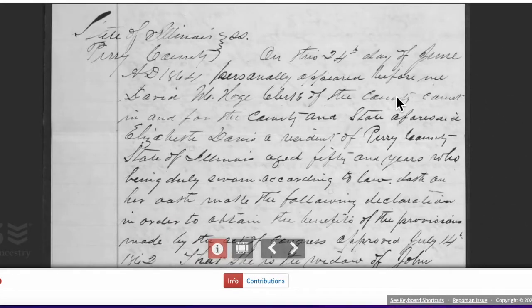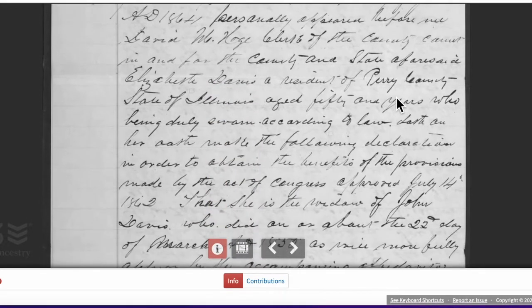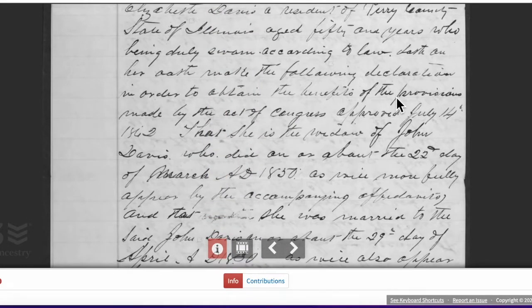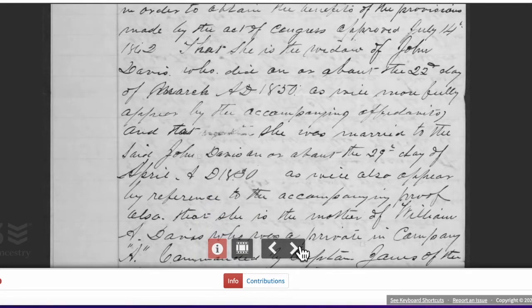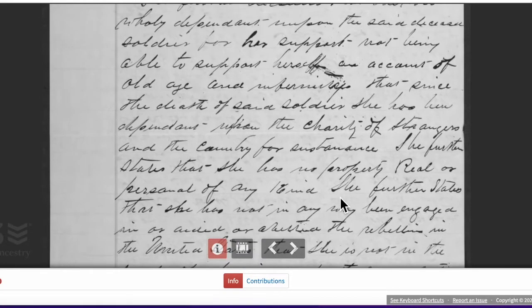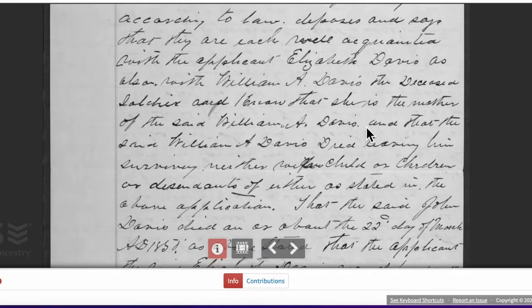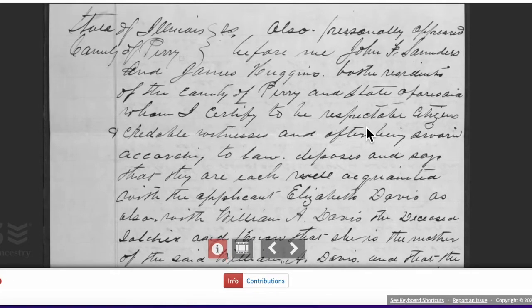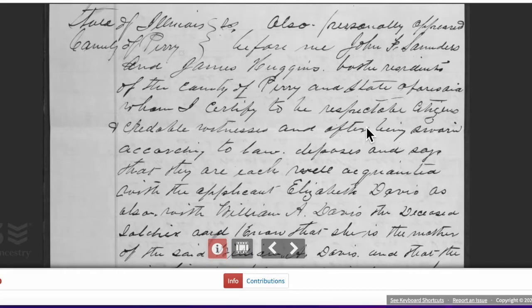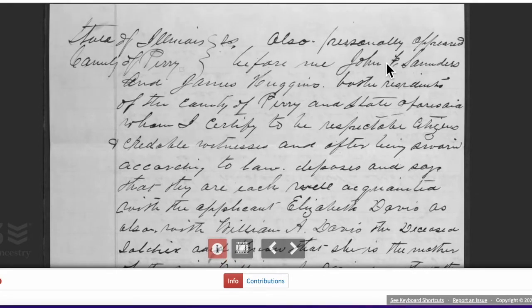You will also find sometimes, which is pretty interesting, letters from people that wanted copies of these files. So back in the day, you couldn't find it, obviously, on the internet. You had to actually write to the National Archives in order to get the information sent to you. So you will find, here's another thing. John F. Saunders, or Sanders, one of the two. But anyway, one of the daughters actually is married to a man named John Saunders. And so, again, just another piece that fits in the puzzle.